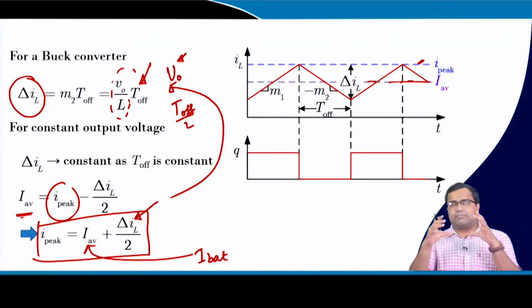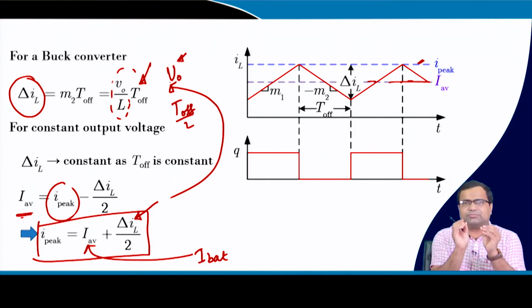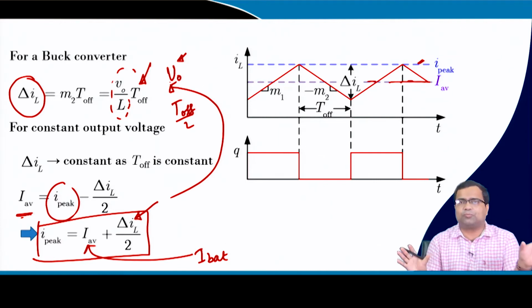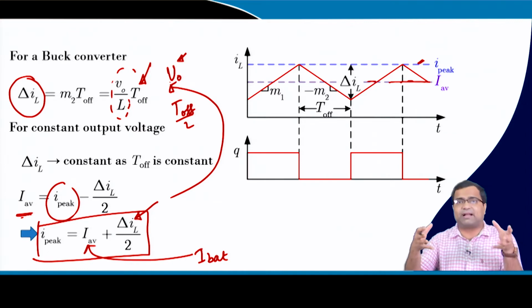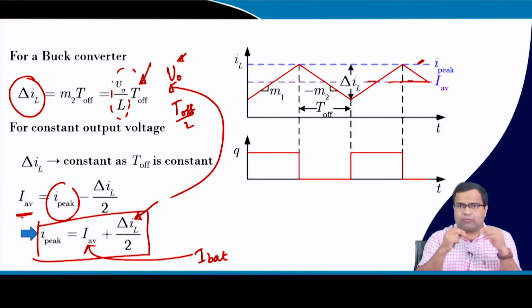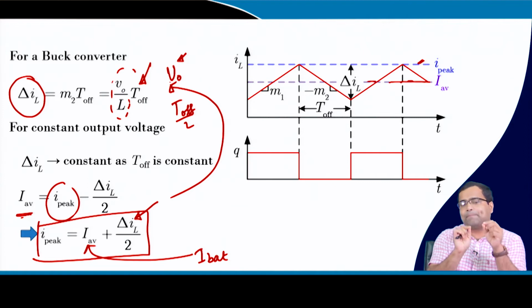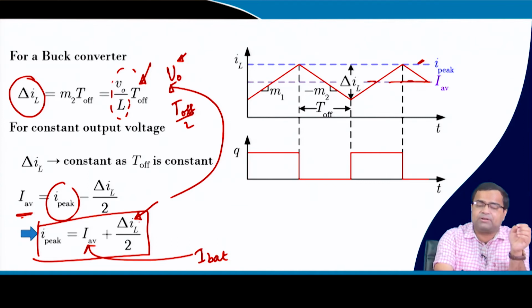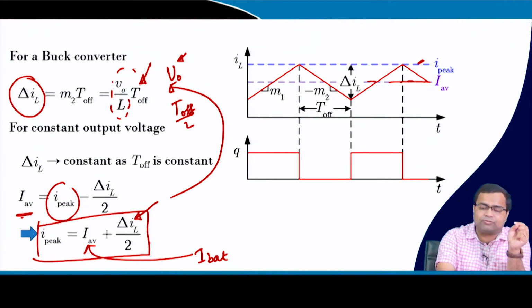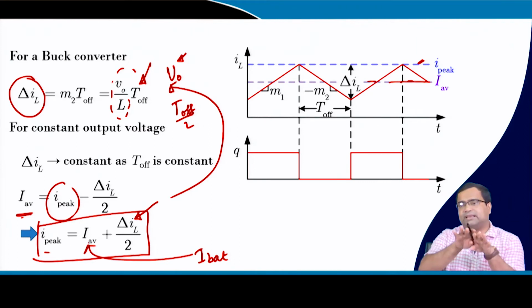Since the voltage at the terminal of the battery is slowly varying, it is more or less constant over a switching time period. The converter is operating at, let us say, 500 kilohertz, whereas the battery terminal voltage varies in terms of minutes. So that means it is a very slowly varying process, and under that slow variation, if you take a sample of the output voltage, then you can compute the ripple directly by measuring the output voltage sample, and you can set the average value of the ripple, and then you can set the peak current.